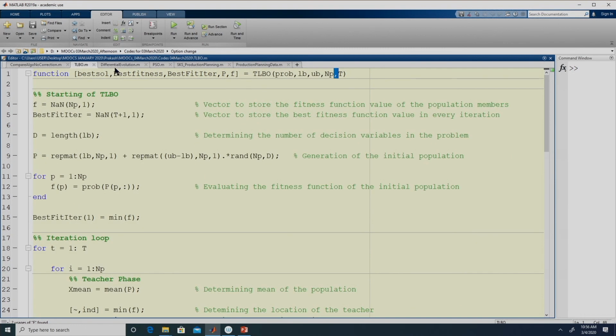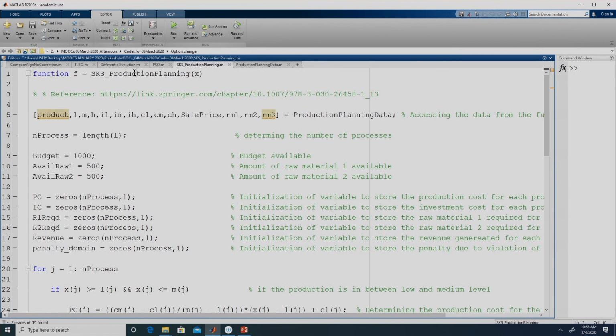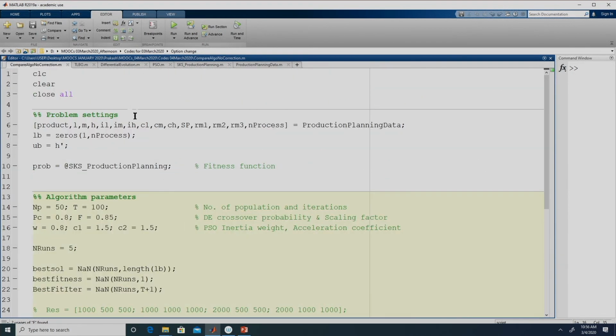So, now we have these 3 metaheuristic techniques, and we have our problem over here, the production planning problem, and this is the data for the production planning problem. This is a script wherein we are going to compare the 3 algorithms. The first 3 lines are just to clear the command window, the workspace and close any figure if it is open.